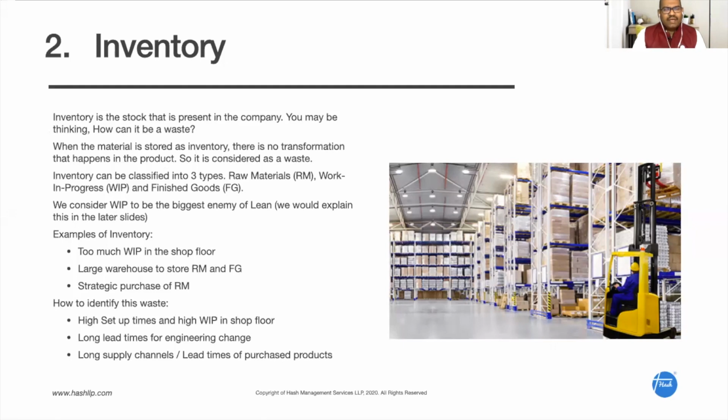In any of these types of inventory, is there a physical or chemical change that happens in the product? No. The product is just lying there as it is. When the material is stored in your raw material stores, is there any physical change? No. But we can reduce the inventory. Similar to transportation waste, inventory waste can be reduced, but it cannot be completely eliminated.